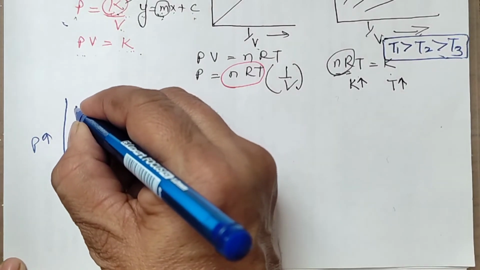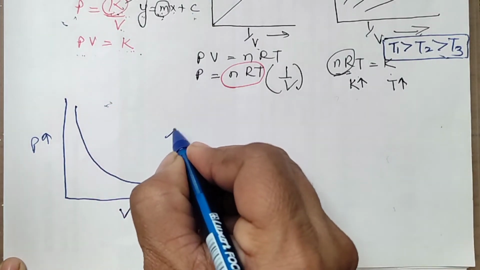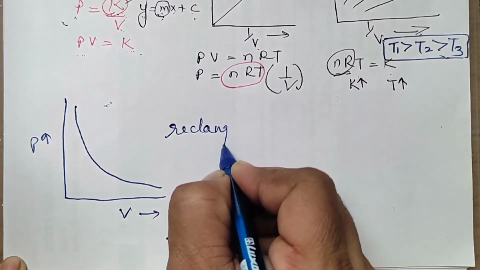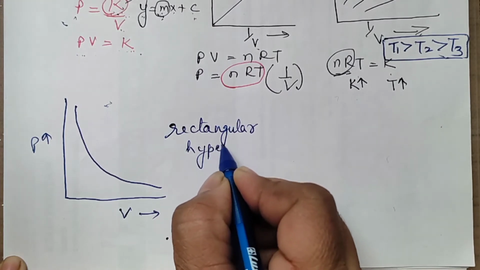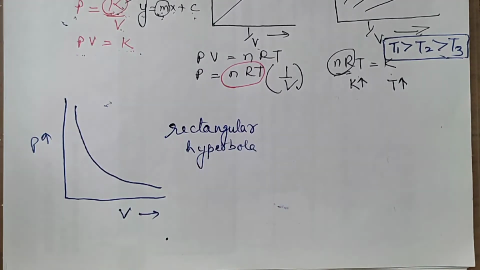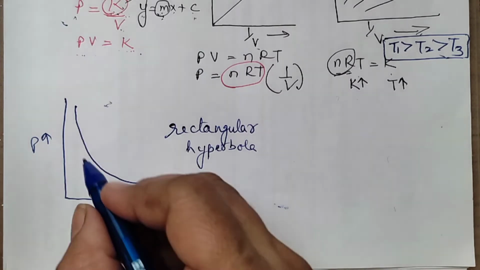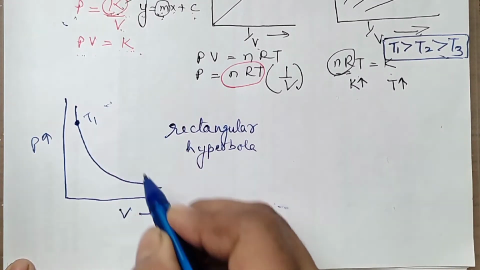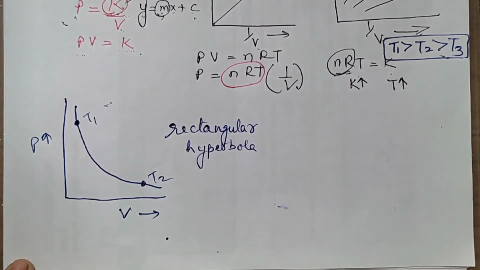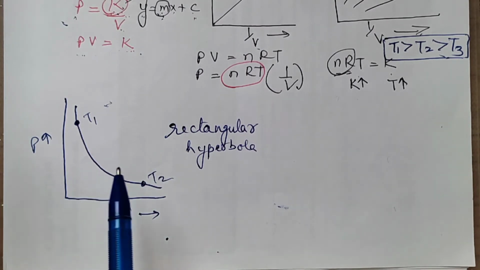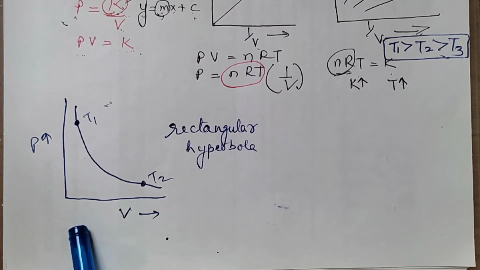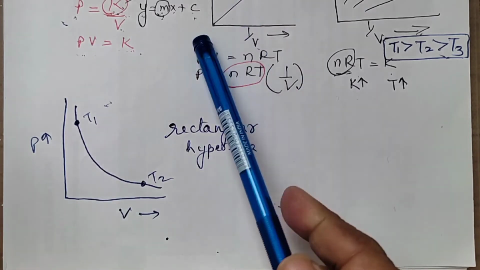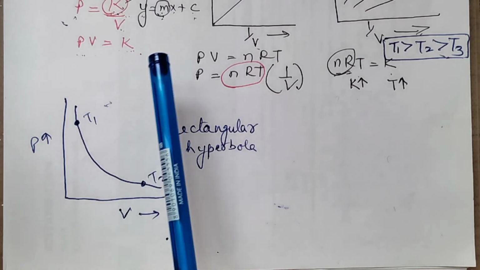So what type of a graph do we expect for this? It will be a rectangular hyperbola. The graph for this is a rectangular hyperbola. So this type of graph you are going to get. Suppose the question asked is like this. Some temperature they have given here, T1, some temperature they have given here, T2. Compare the temperatures. T1 greater than T2, or T2 greater than T1, or T1 is equal to T2. You know, this is the graph for Boyle's law plotted at one particular temperature, as we stated in the beginning for the law itself.